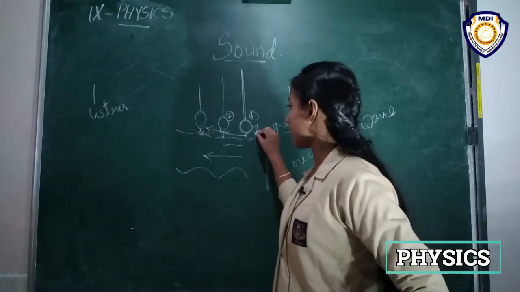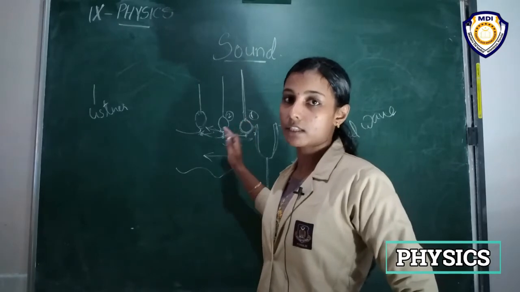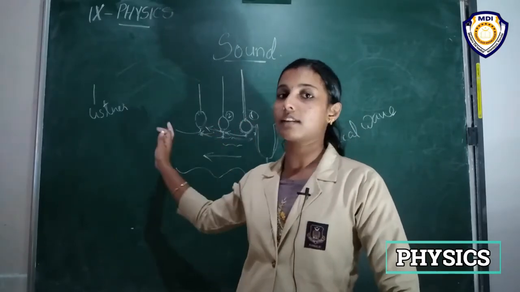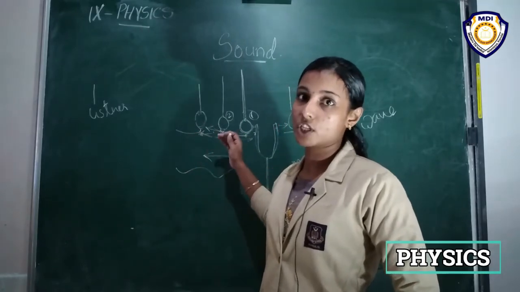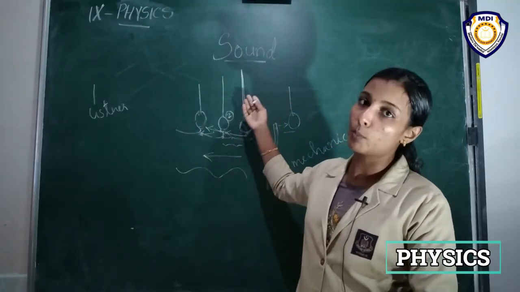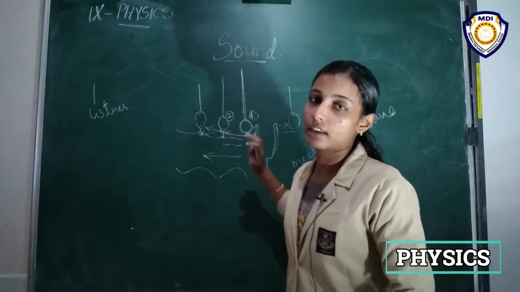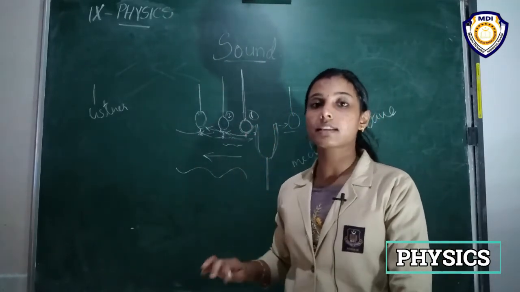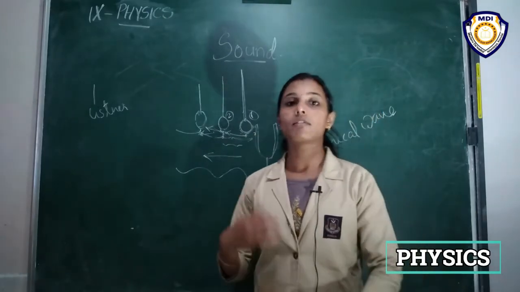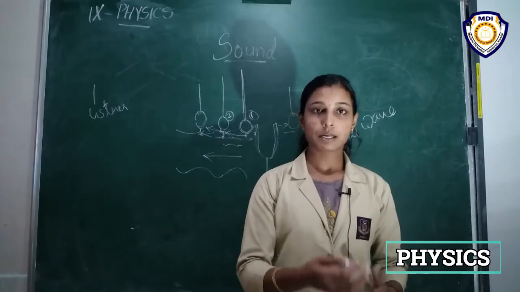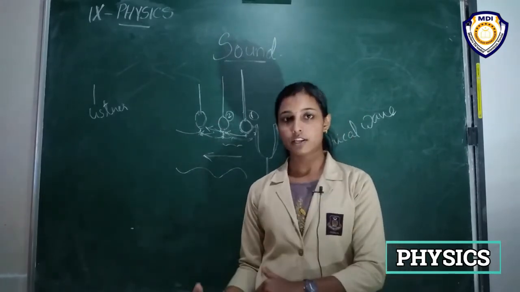So sound is produced by a vibrating object, and it has to travel, right? All the way as it travels, it makes some regions of high pressure and low pressure. The high pressure region is known as compression and the low pressure region is known as rarefaction. So sound waves are always making a compression region and a rarefaction region, again a compression region, a rarefaction region, like that.